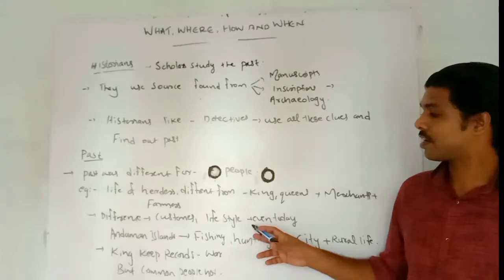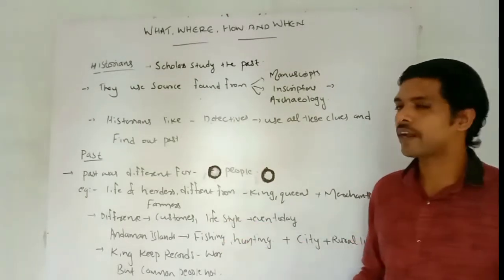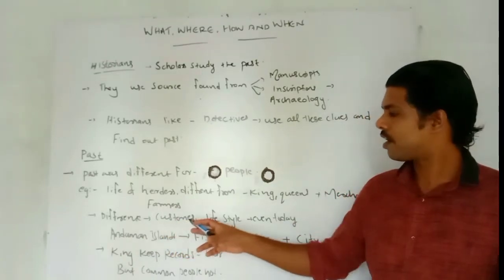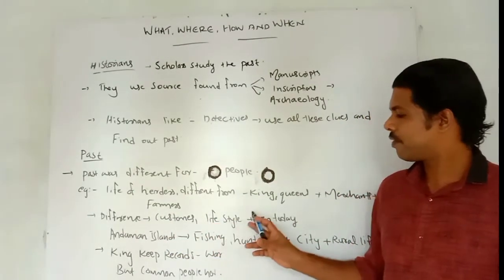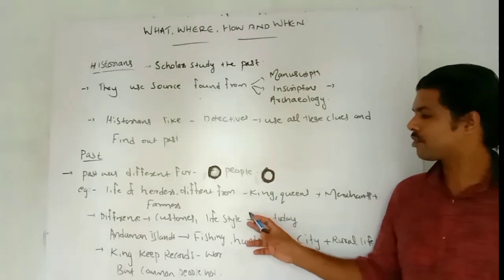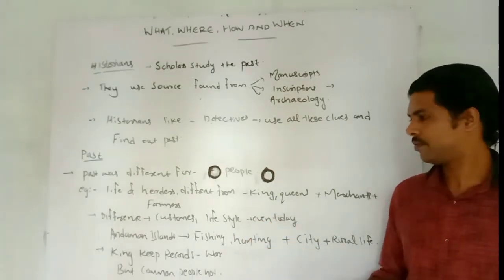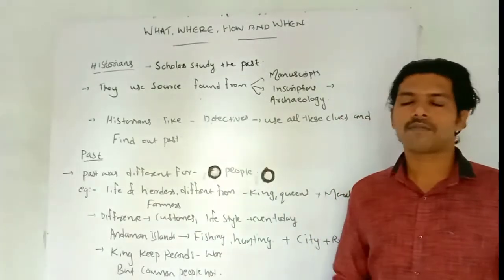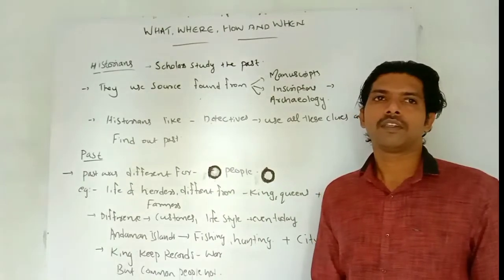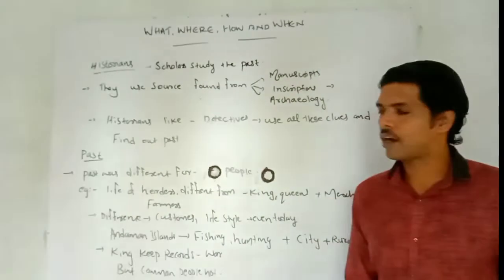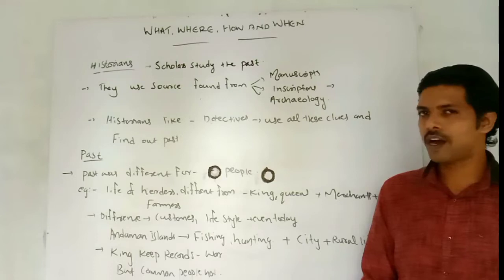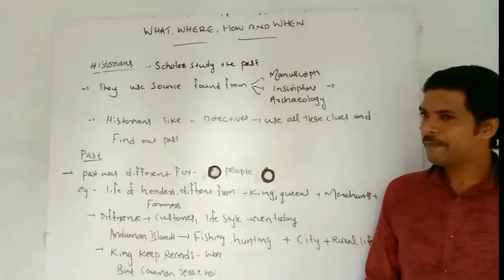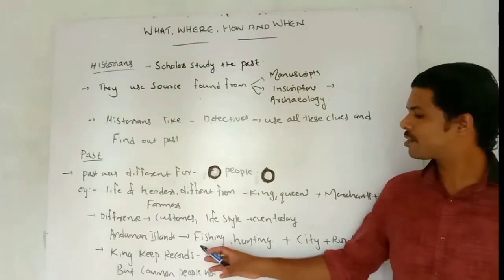Even today we can see the lifestyle of the people is entirely different. So differences we can see through their customs and lifestyle. For example, in India we have one union territory, the island group, the Andaman and Nicobar Islands, especially Andaman Island. In the remote forest region of Andaman Island, people even today depend upon fishing and hunting.